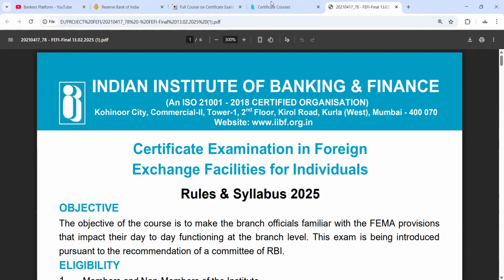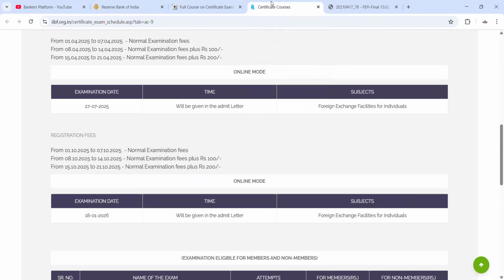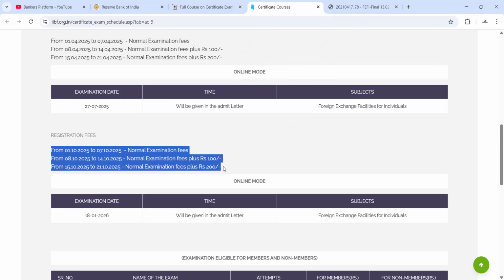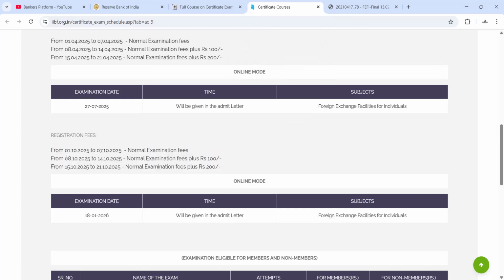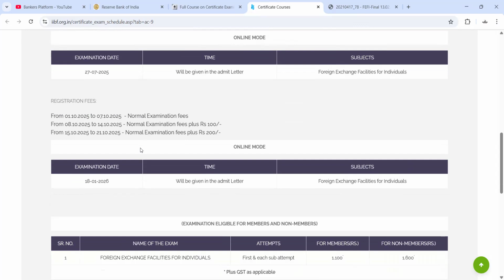For this we will be discussing one topic. Here you can see that the registration process is on from the 1st October, and if you have not registered till now you can still register, and it is going on with the late fee. Today is the 8th, and from today the late fee will be applicable, that is 100 rupees, and after that the late fee will be 200 rupees from 15th October. So if you want to take this exam, you can register and start studying.